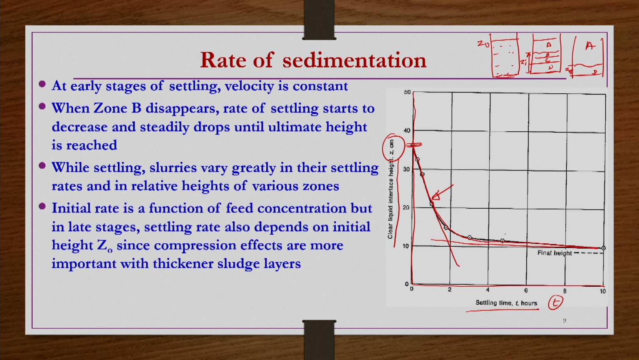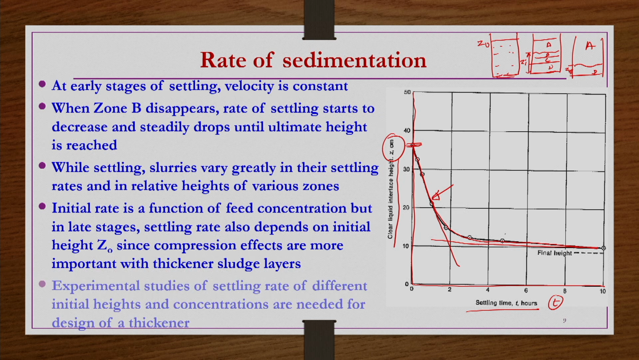Initial rate is a function of feed concentration, but in the later stages, the final settling stages, settling rate also depends on the initial height Z naught, since compression effects are more important with thickener sludge layers. Experimental studies of settling rate at different initial heights and concentrations are needed for the design of a thickener. So, if we have this information, we can do the design of a thickener.